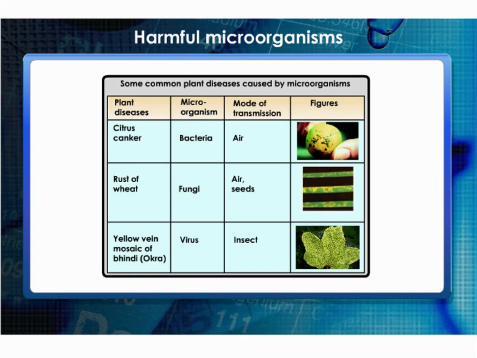Let's know about disease-causing microorganisms in plants. Several microorganisms cause diseases in plants like wheat, rice, potato, sugarcane, orange, apple, and others. The diseases reduce the yield of crops. They can be controlled by the use of certain chemicals which kill the microbes.